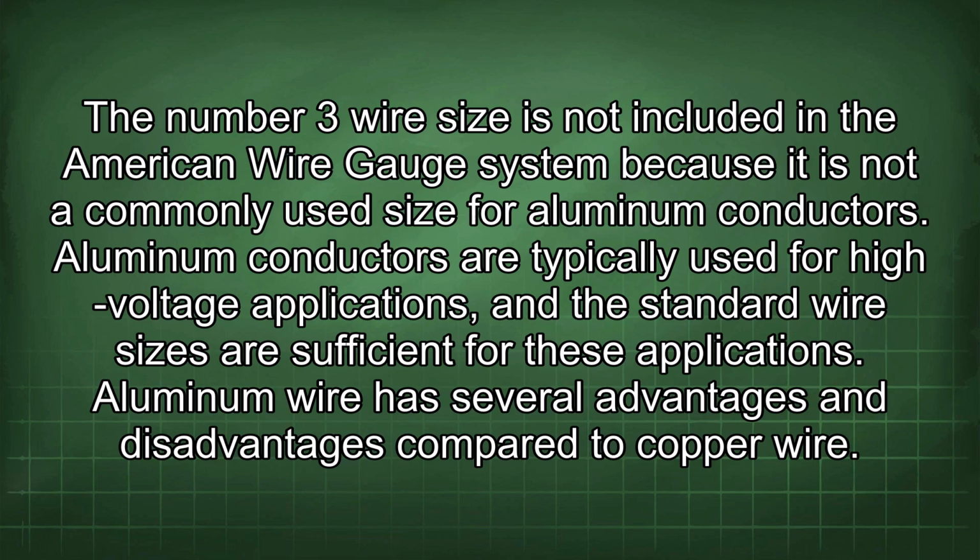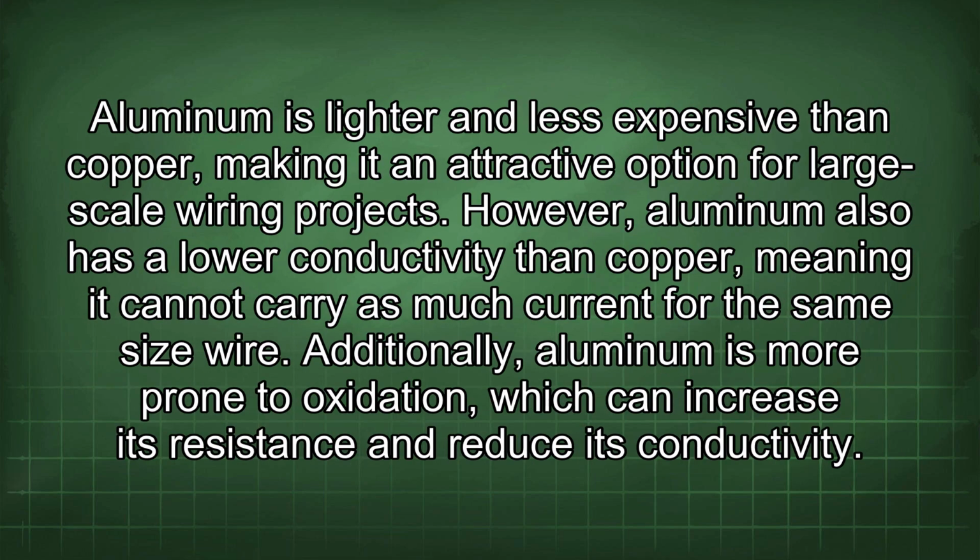Aluminum wire has several advantages and disadvantages compared to copper wire. Aluminum is lighter and less expensive than copper, making it an attractive option for large-scale wiring projects. However, aluminum also has a lower conductivity than copper, meaning it cannot carry as much current for the same size wire. Additionally, aluminum is more prone to oxidation, which can increase its resistance and reduce its conductivity.